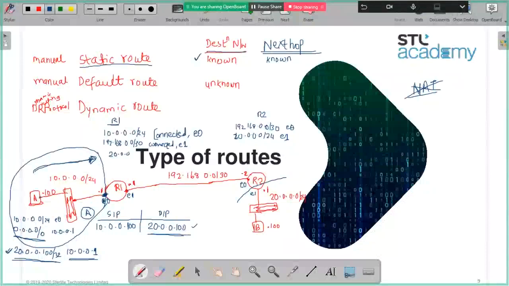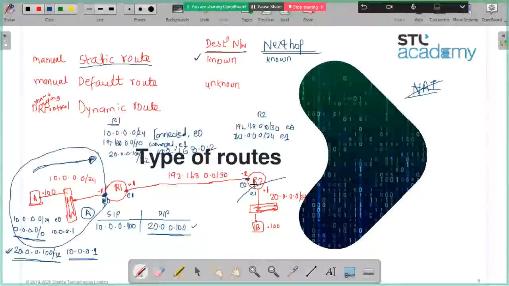What is my next hop? Now to go to this host, what is my next hop? R2, that is 192.168.0.2. Please remember, my next hop is my immediately connected neighbor. I cannot give this IP as the next hop. It will always be a directly connected neighbor that is my next hop.